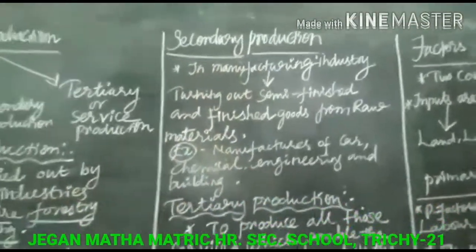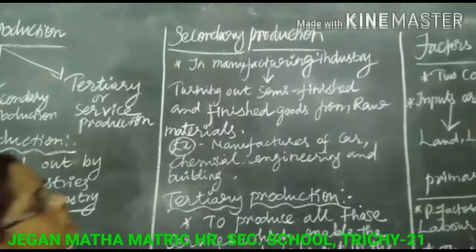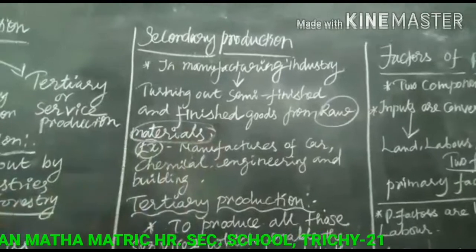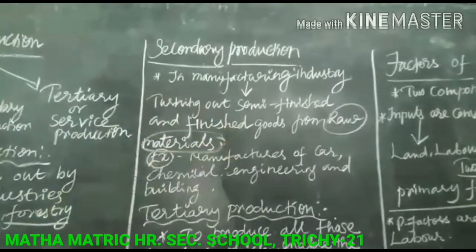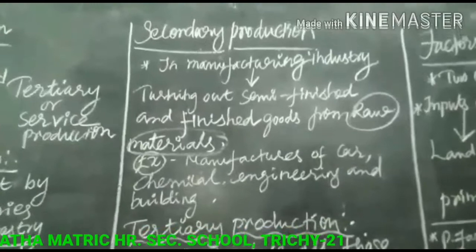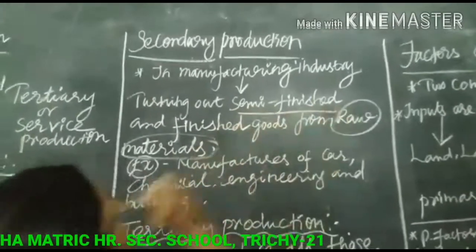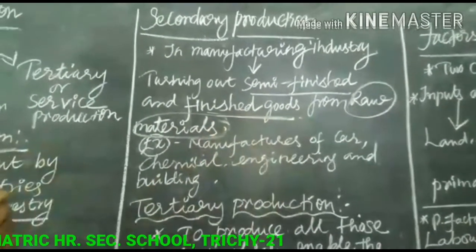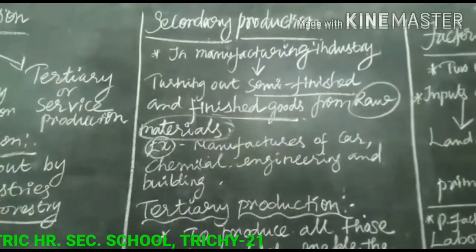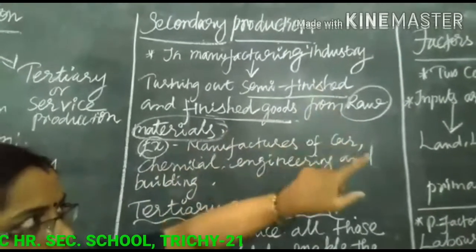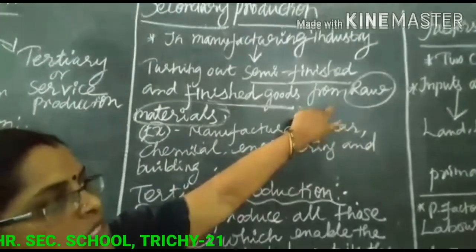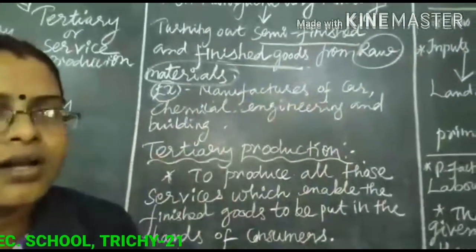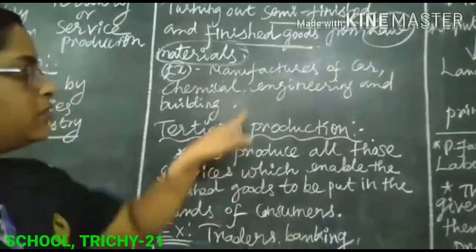And next, secondary production. What is secondary production? It is a major one. It uses raw materials. The manufacturing industries turn out semi-finished and finished goods from raw materials. For example, manufacturing of cars, chemicals, engineering and buildings.